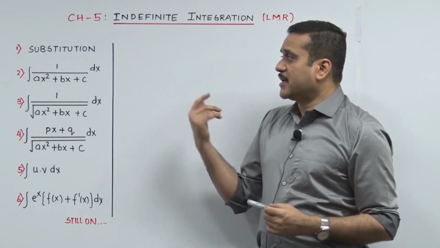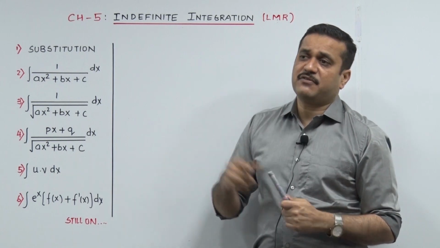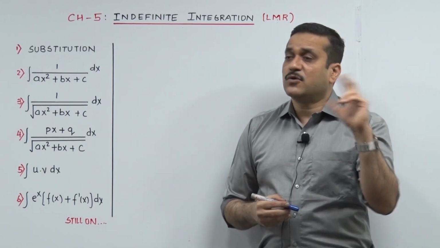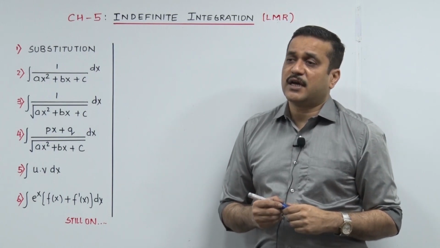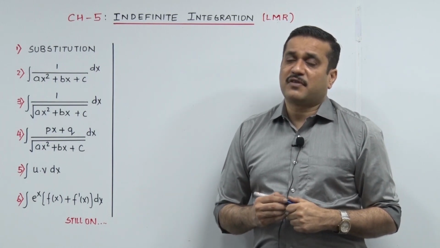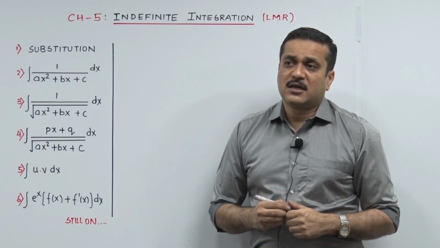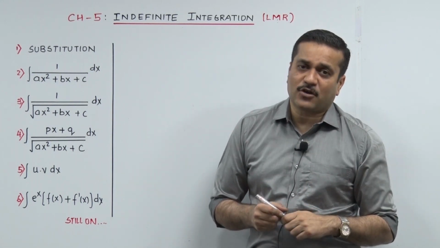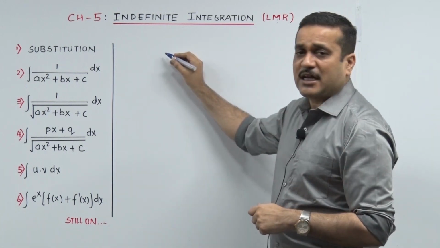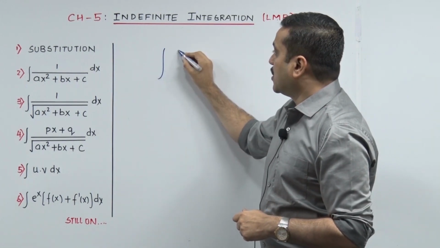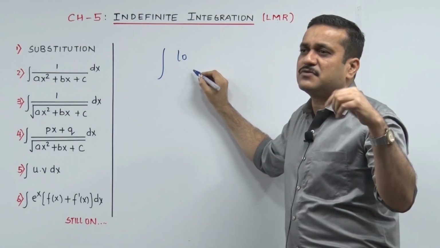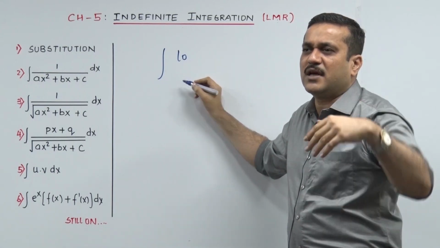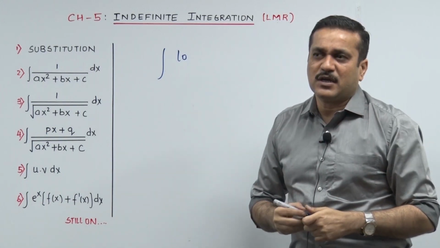But now coming to LMR substitution, the very first segment, what is seen is something and what happens is something else, and you need to have real good eyes to find out what the actual sum was. In my batches I used to always say, lift the curtain and see who the beauty was. So let's check out a few sums on that. It's only through sums we can keep talking, else if I just bluntly go for formula rehearsals, that's not going to help you.